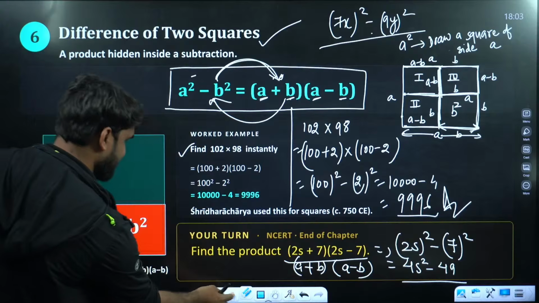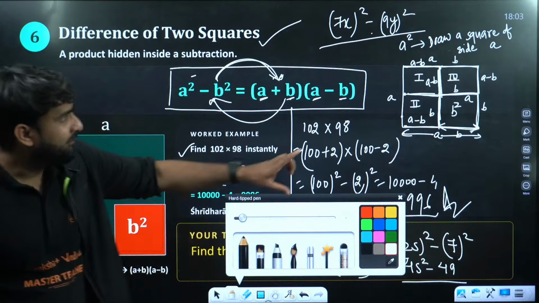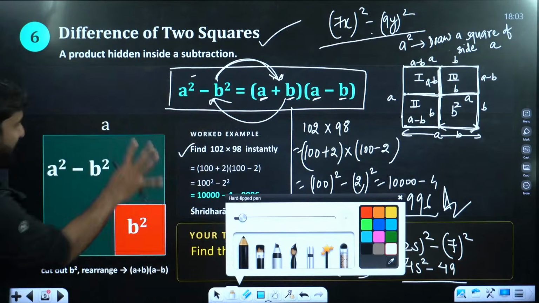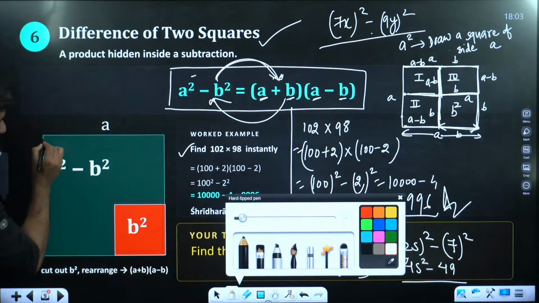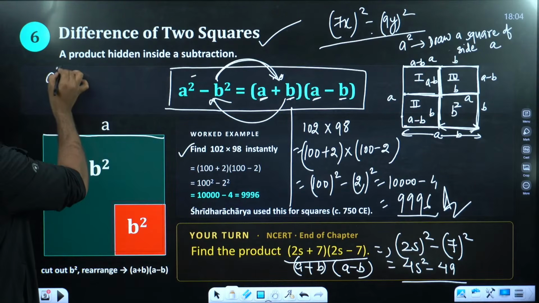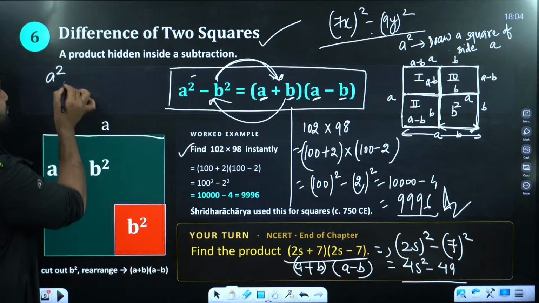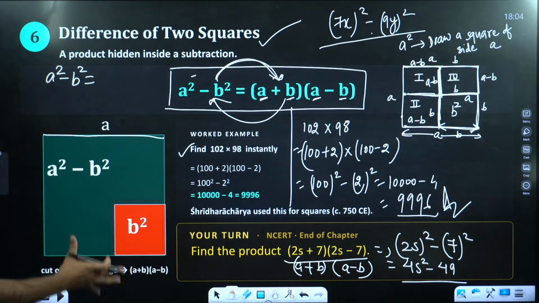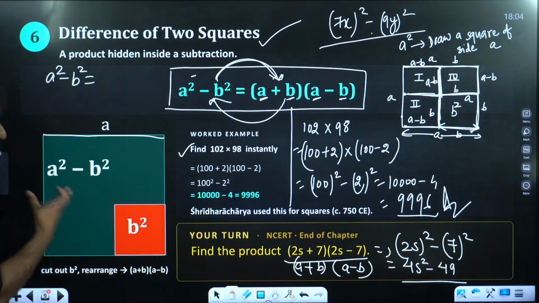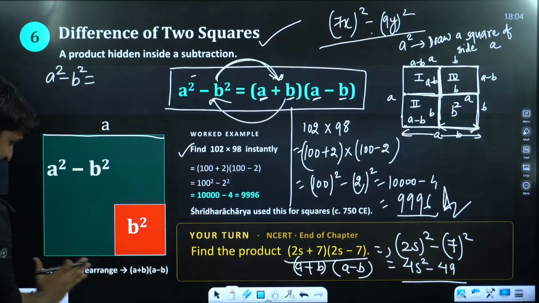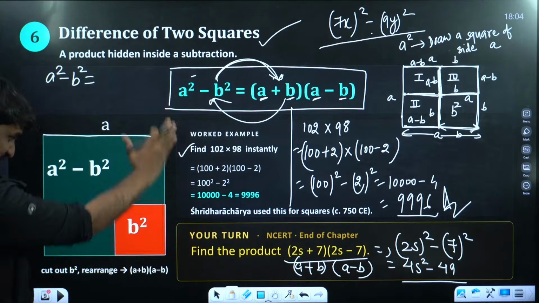Now, moving ahead. Look, we want A square. This is the entire A square. This diagram will be helping you. Listen, champion. We have this A. So the entire area will be A square. And this is B square. So this will be minus B square. And this will be equal to what? This is the important thing. A square minus B square. We are subtracting this B square from this entire.